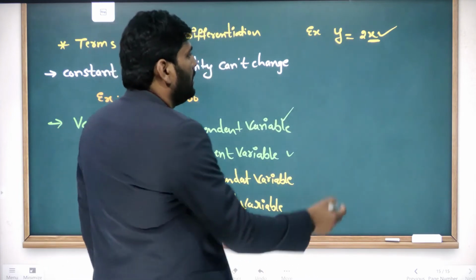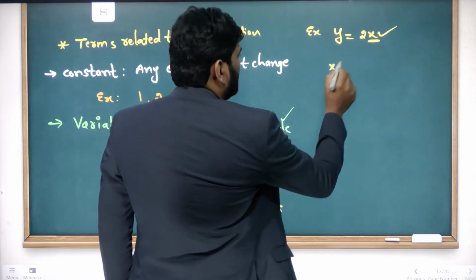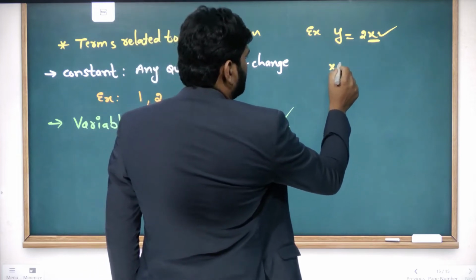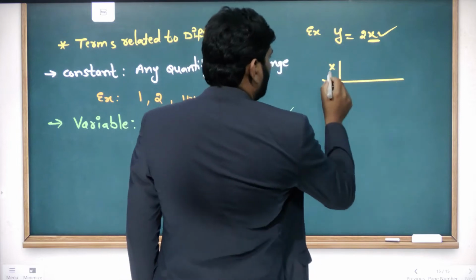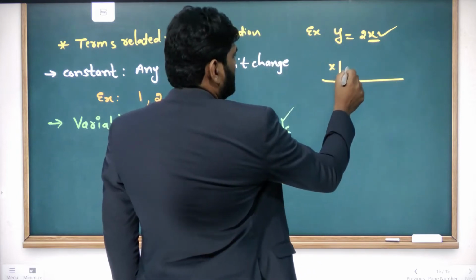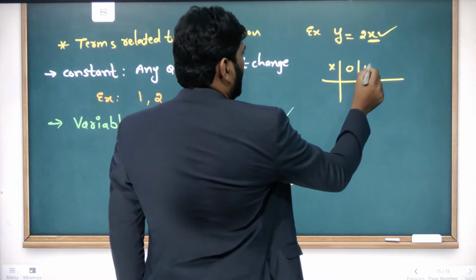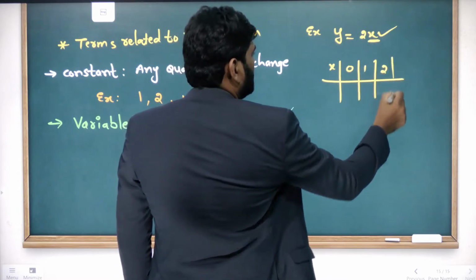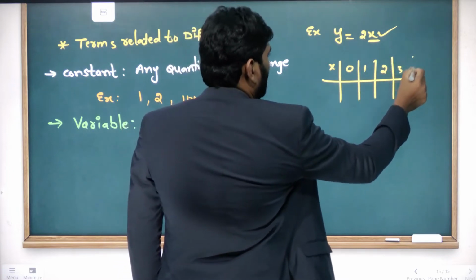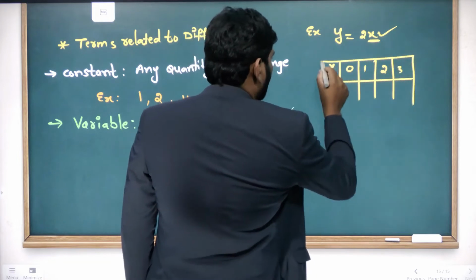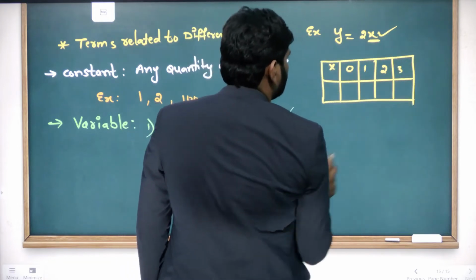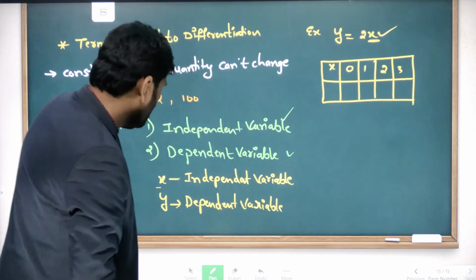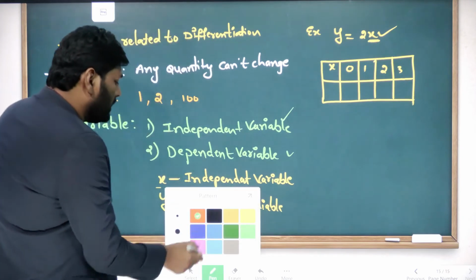For example, let me give x as data: x is equal to 0, 1, 2, 3. This is the way I am giving the values. Now when I give the x values as 0, 1, 2, 3, what are going to be the y values?